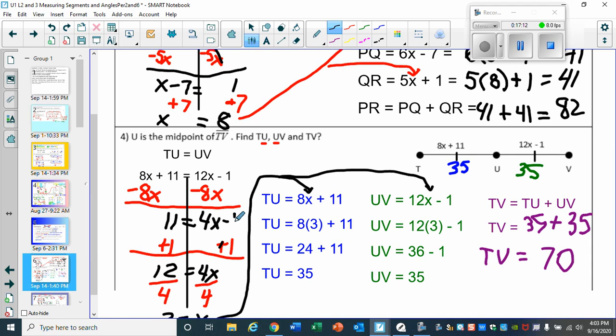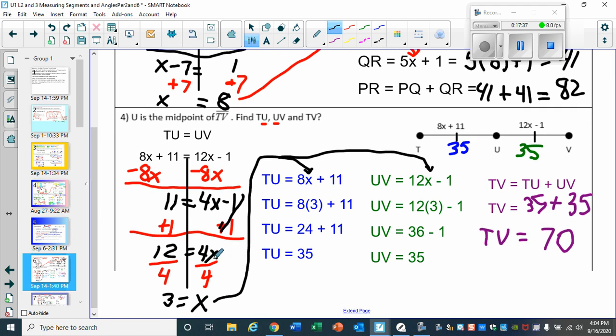Now, next step, we have to move the minus 1. So we do that by adding 1 to both sides. Of course, this term goes away. 11, which came down from the top, plus 1 gives us 12. And after we subtract 12x minus 8x, this 4x just comes on down for the ride. Last but not least, divide both sides by 4.